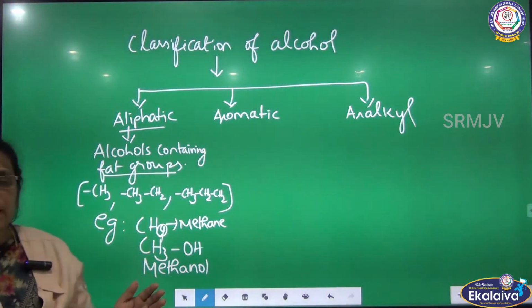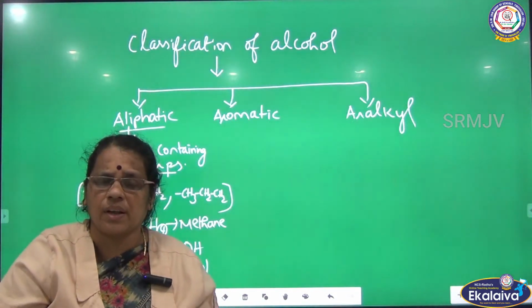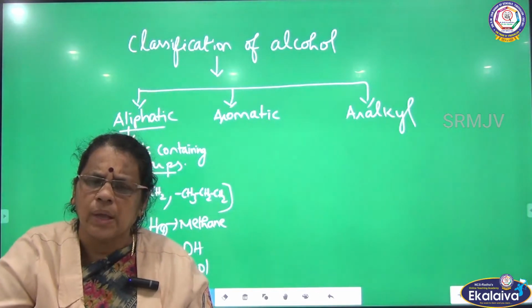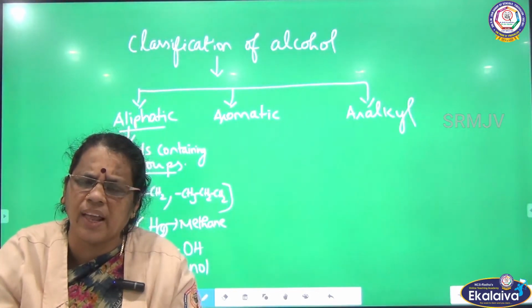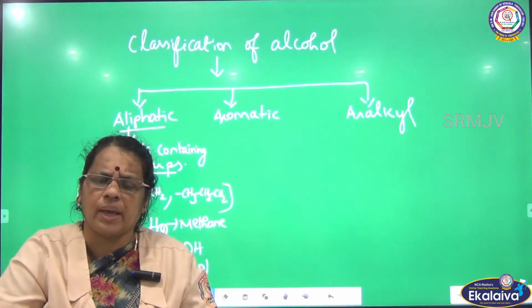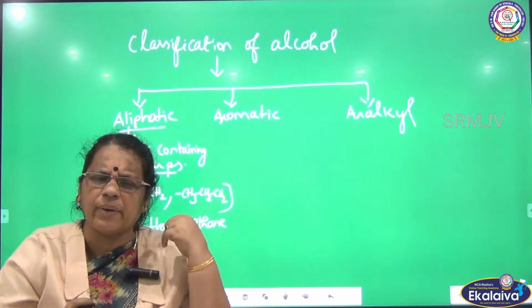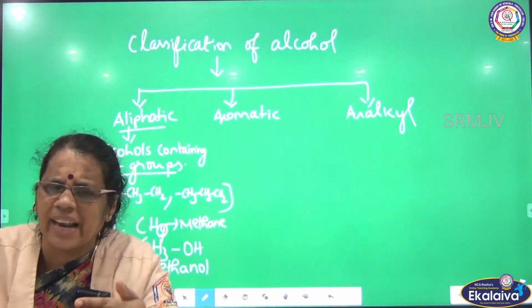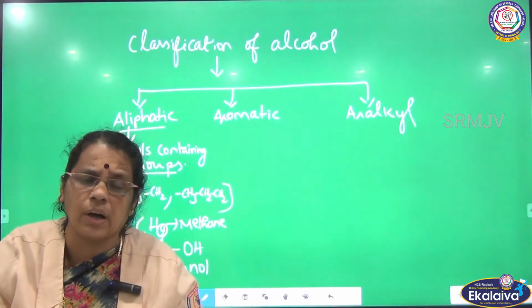So what is an aliphatic alcohol? Alcohols containing fat groups in their structure. What are these fat groups? Methyl, ethyl, n-propyl, isopropyl, tertiary butyl, like that so many groups will be there. How are we getting this alcohol? From hydrocarbons. What have I done? I have removed a hydrogen atom of the hydrocarbon and substituted it by the functional group of alcohol, which is OH.